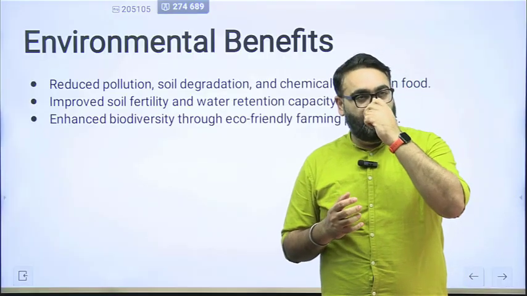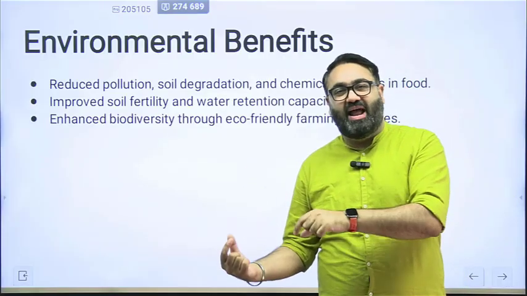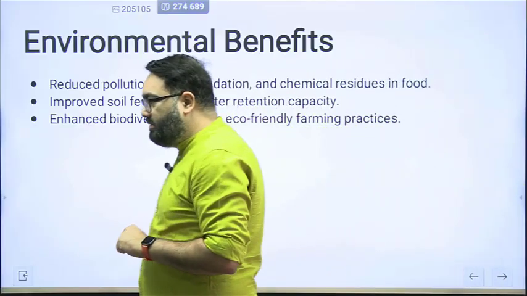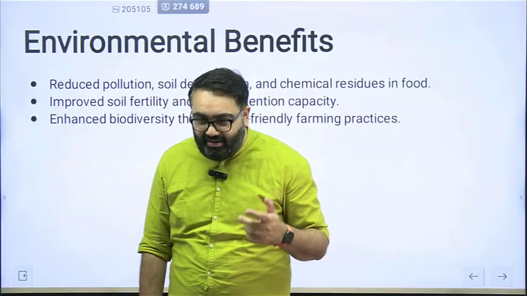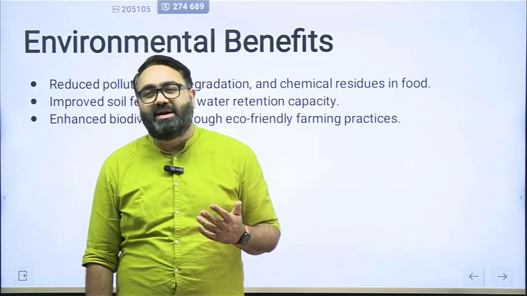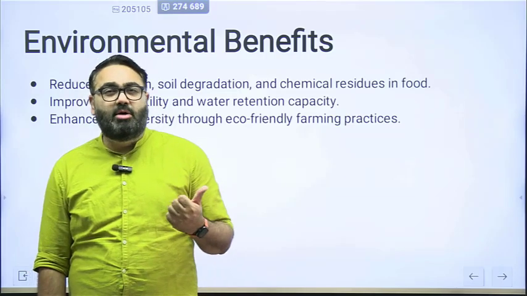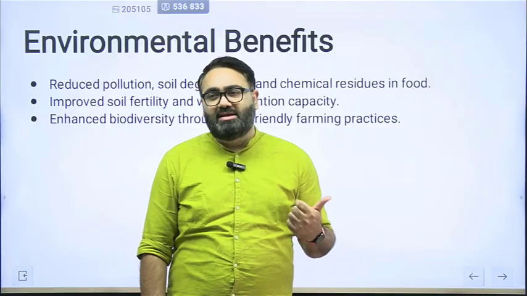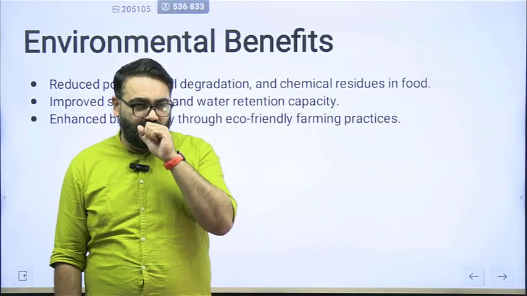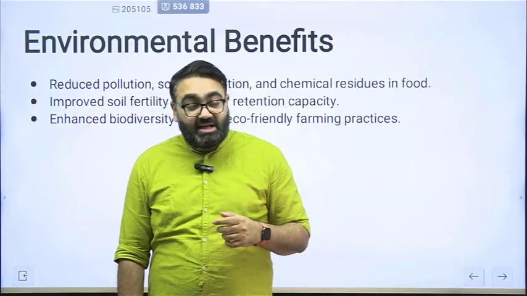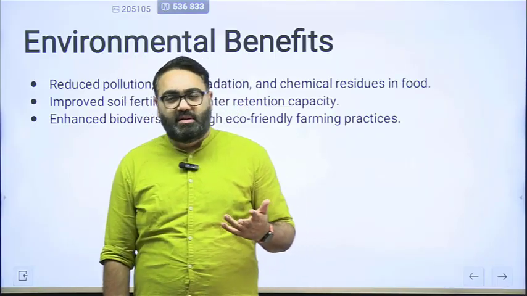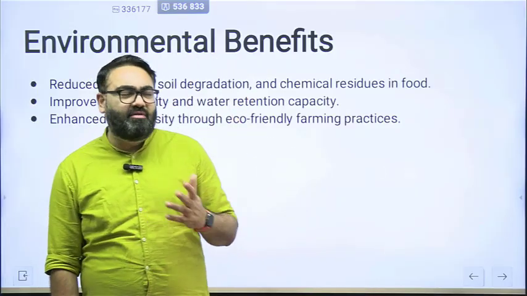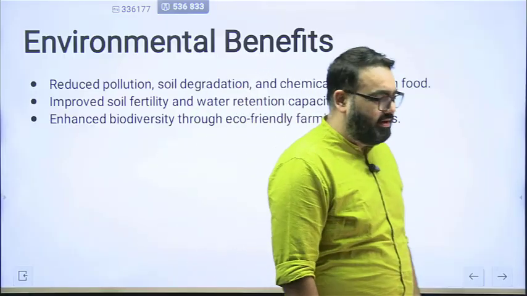For example, the pesticides or the fertilizer that is used, I'll give you a simple example. In India, the fertilizer subsidy that is given by the government is huge. If you look at the government subsidy bill, the largest government subsidy is a food subsidy, that is because of the National Food Security Act. Second, after that we have fertilizer subsidy. The biggest fertilizer subsidy is for urea. The biggest component of urea is nitrogen. So urea is given by the government to the farmers at a much lower price in the market.